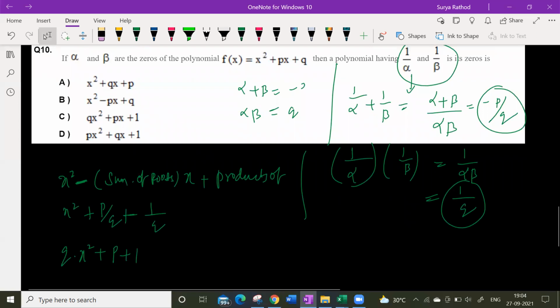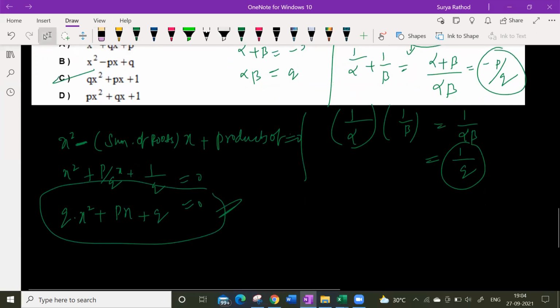Option C. Sorry, here I need to write x here. So px plus q. All right. Any doubts? Option C is correct here. Clear? It will be equal to 0. Yes, sir. Equation, right? You have to equate it to 0. It's a quadratic equation. So you will get this. Very simple. Next.